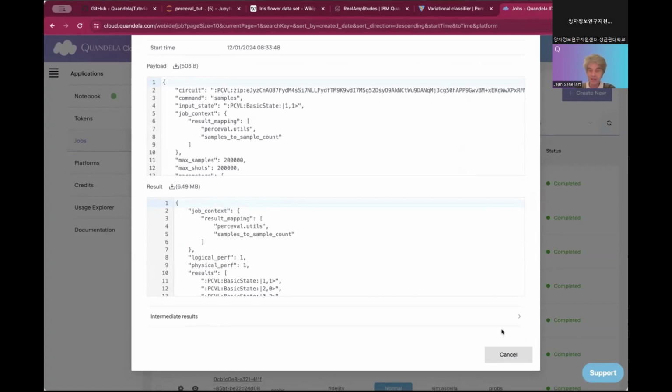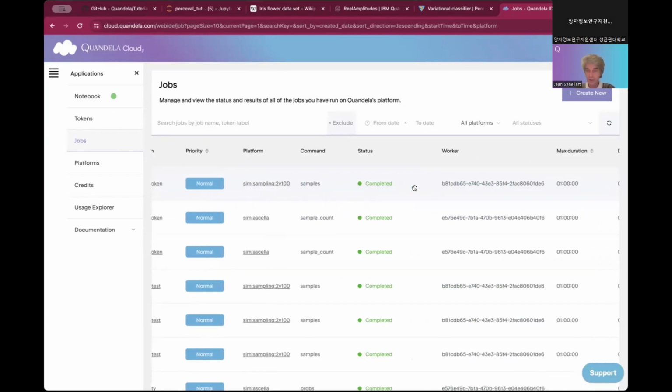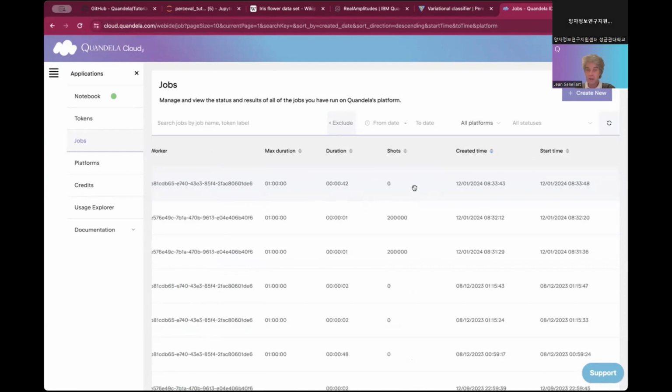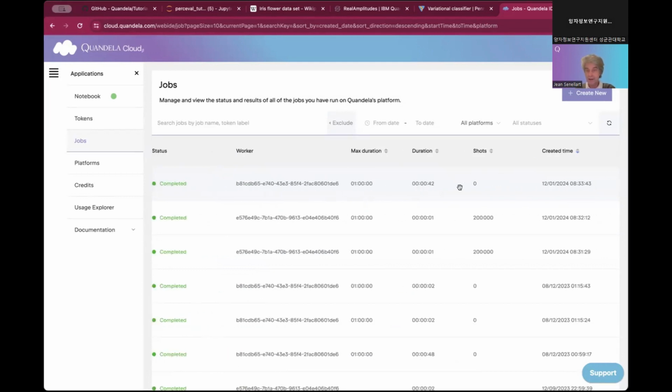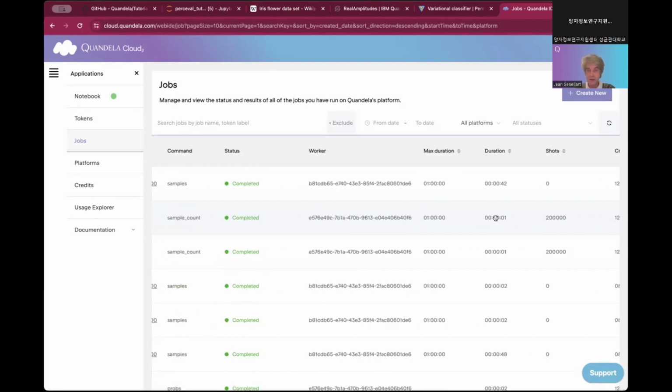So for instance, if I'm looking at this specific job that was run with my account 2 weeks ago. This one is not interesting because there are zero shots. I will take this one. So this one was run 2 weeks ago on my account.